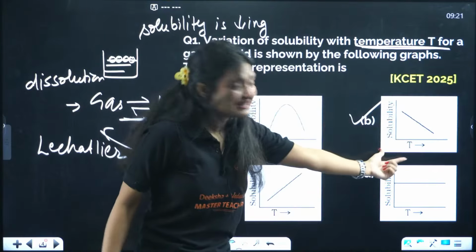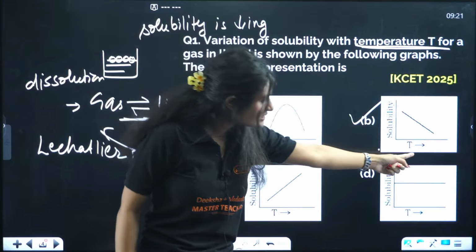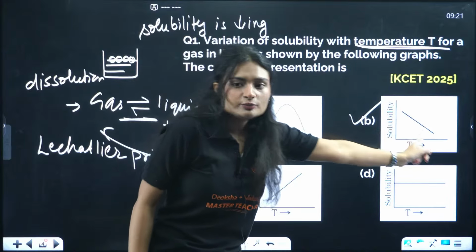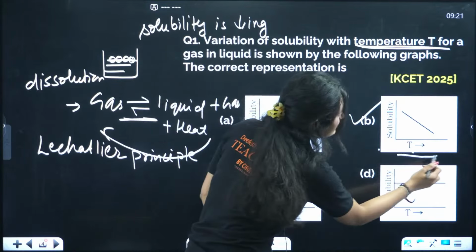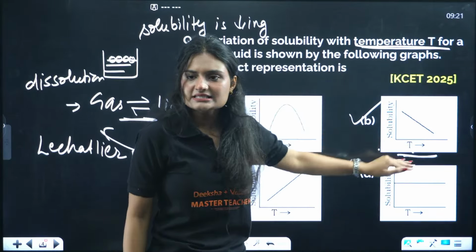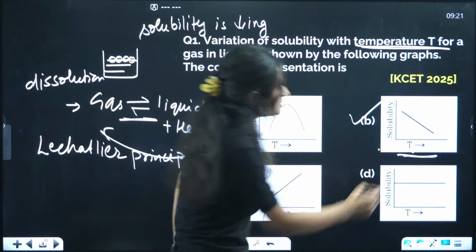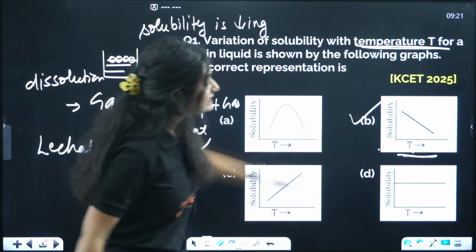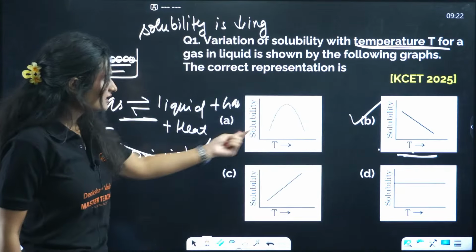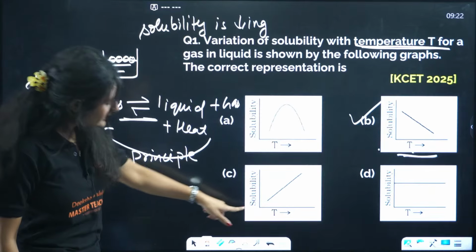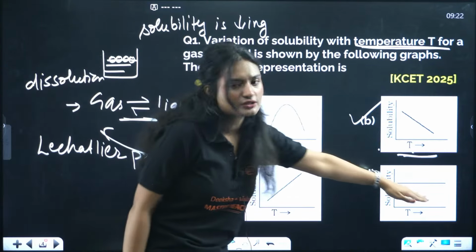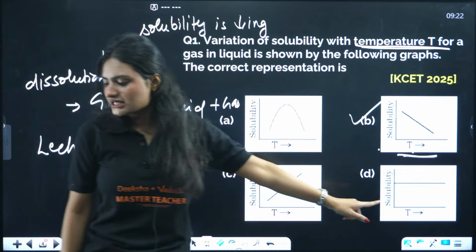See, only in this graph of solubility versus temperature is the solubility decreasing on increasing temperature. On the x-axis temperature is increasing, so the solubility is decreasing with respect to temperature. Here it's a hyperbolic graph, here it's increasing, and here it is constant, and these three cases are not possible for this.